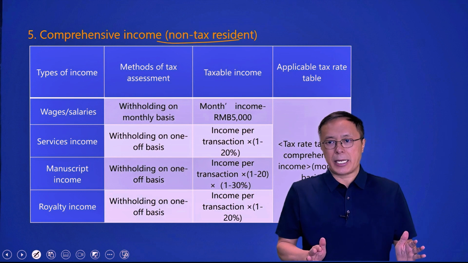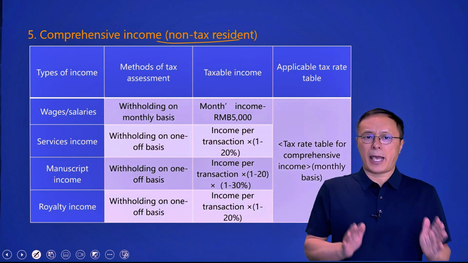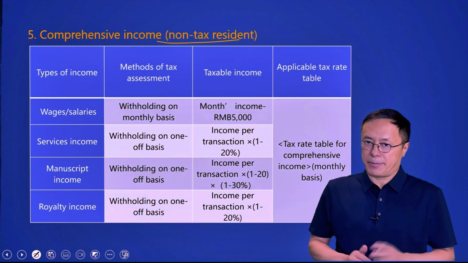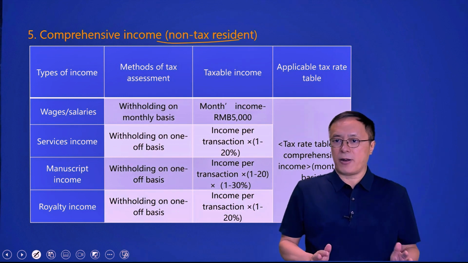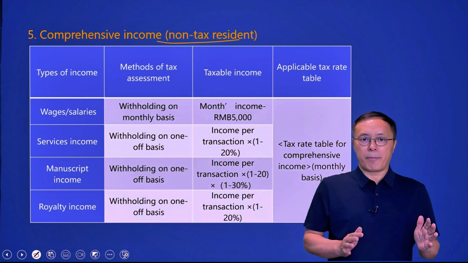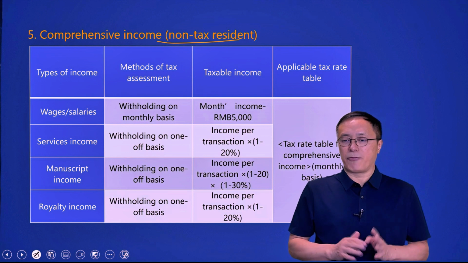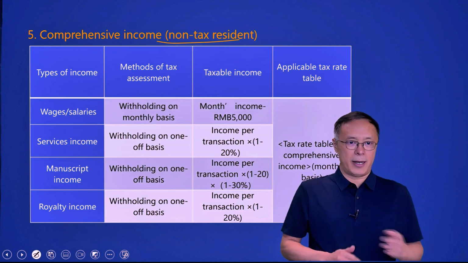However, strictly speaking, for non-tax residents, these four types of income cannot be referred to as comprehensive income. They can only be referred to as the four types of income, because although they apply the same tax rate, they do not need to be aggregated for taxation.